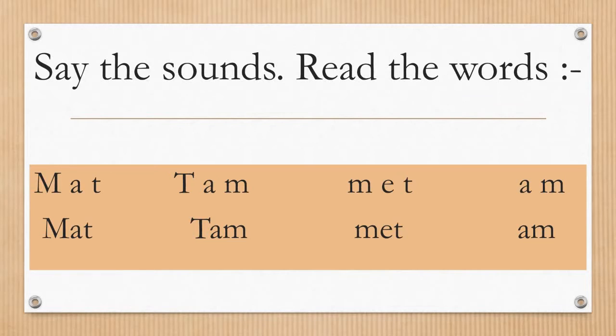Next is met, met, met. Next word is am, am, am.